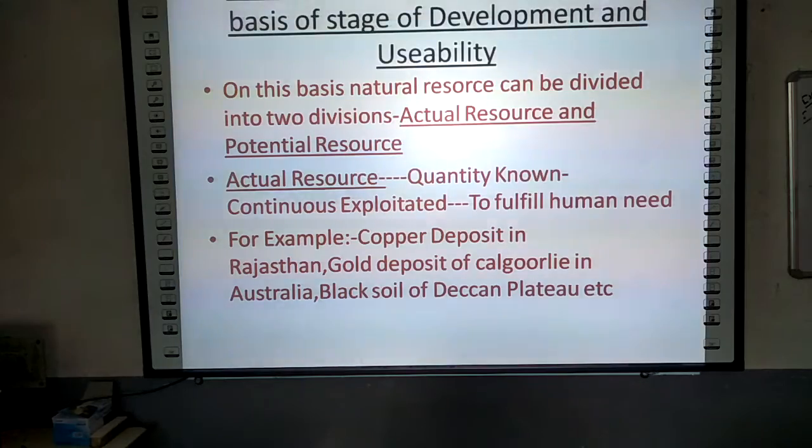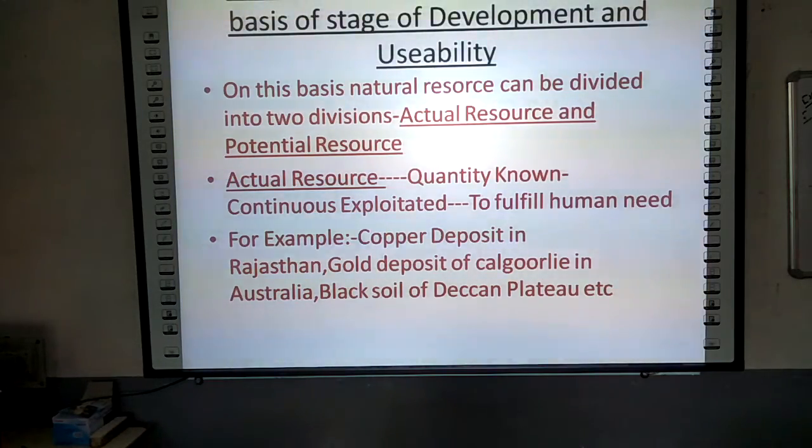The gold which we are getting in Australia in the mines of Kalgoorlie is also an example of actual resource. The black soil of the Deccan Plateau, as you know, is very useful for the production of cotton. Cotton grows favorably on the black soil, which is spread over the Deccan Plateau.